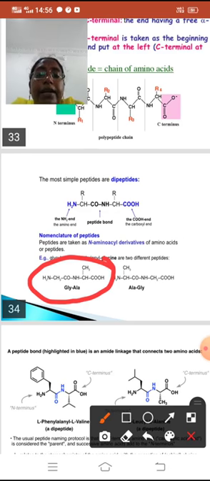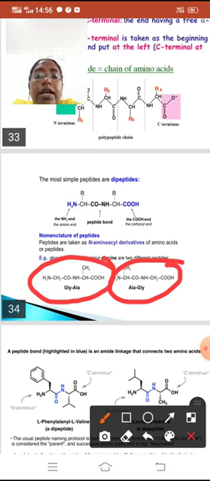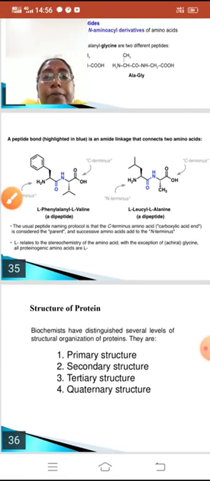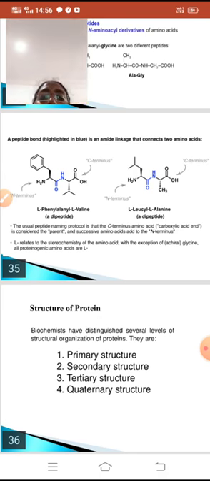The dipeptide which is formed from alanine and glycine is called alanyl glycine, and we can see the names of glycyl alanine and alanyl glycine. A peptide bond highlighted in blue is an amide linkage that connects two amino acids.